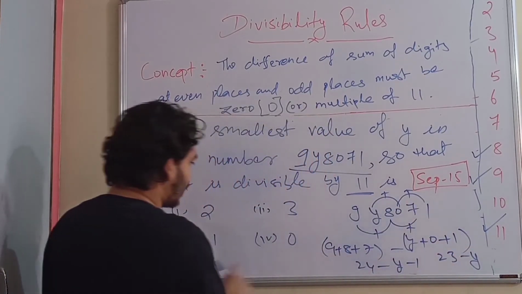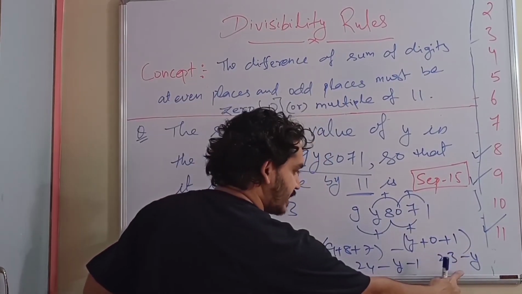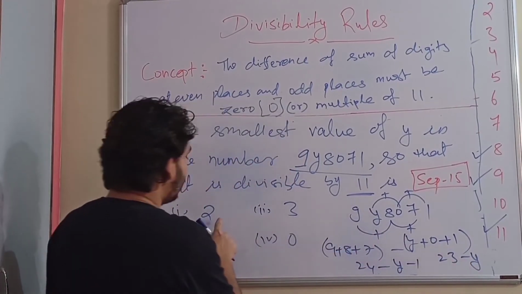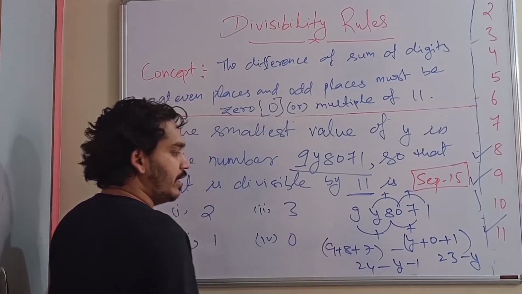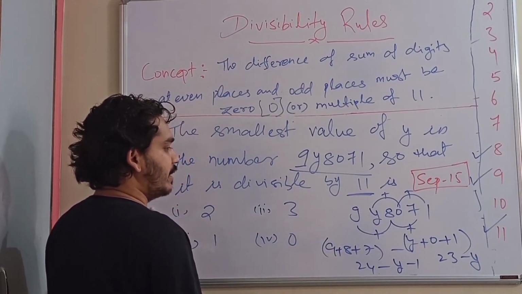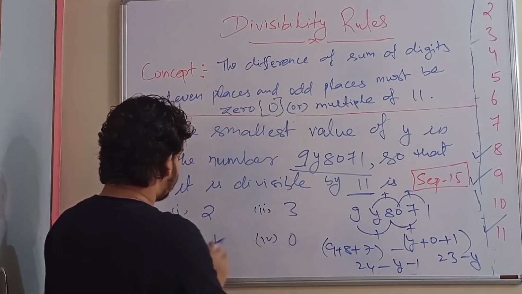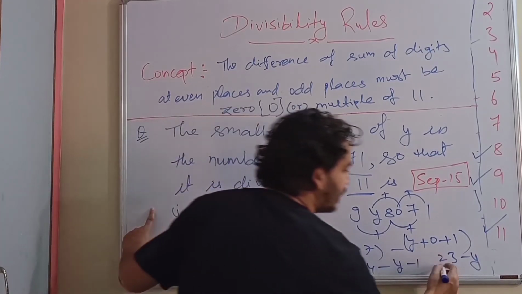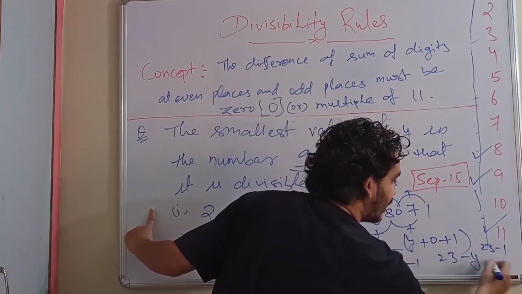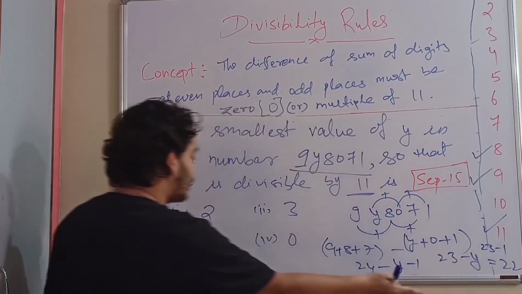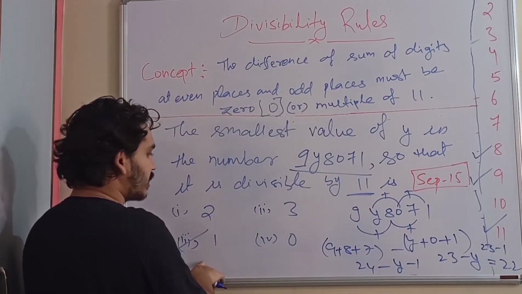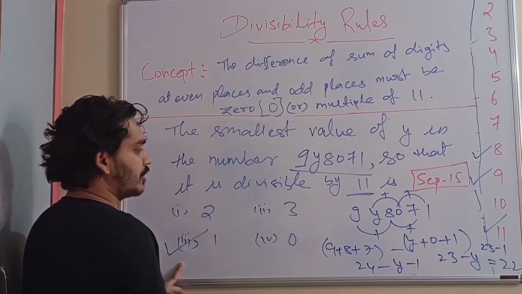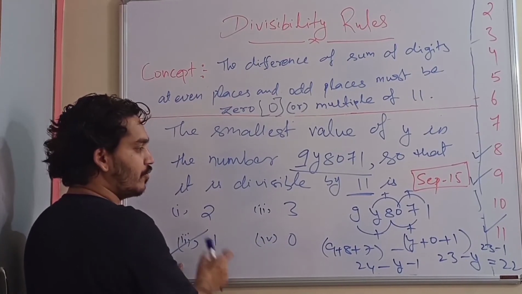Now if we subtract 2 from 23, it will be 21, which is not a multiple of 11. If we subtract 1, then 23 minus 1 will be 22, and that 22 is a multiple of 11. So the correct option for this question is the third option, answer 1.